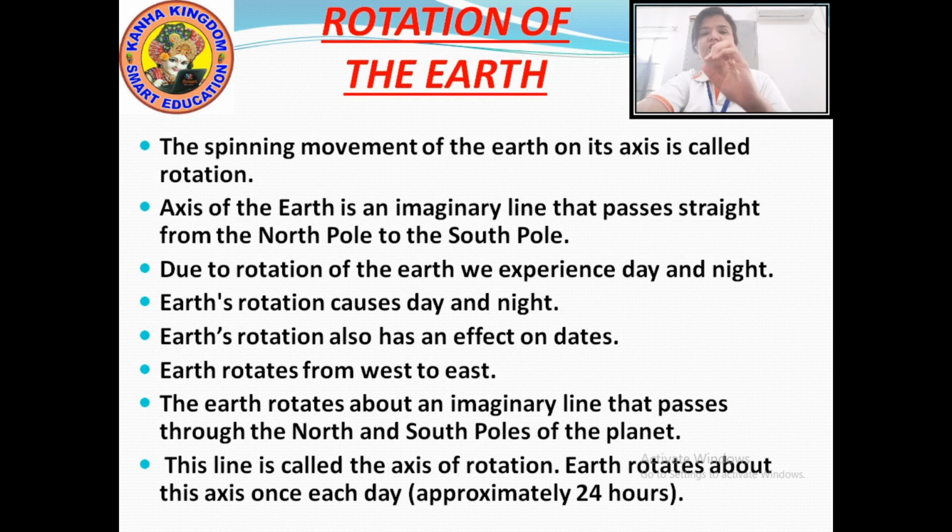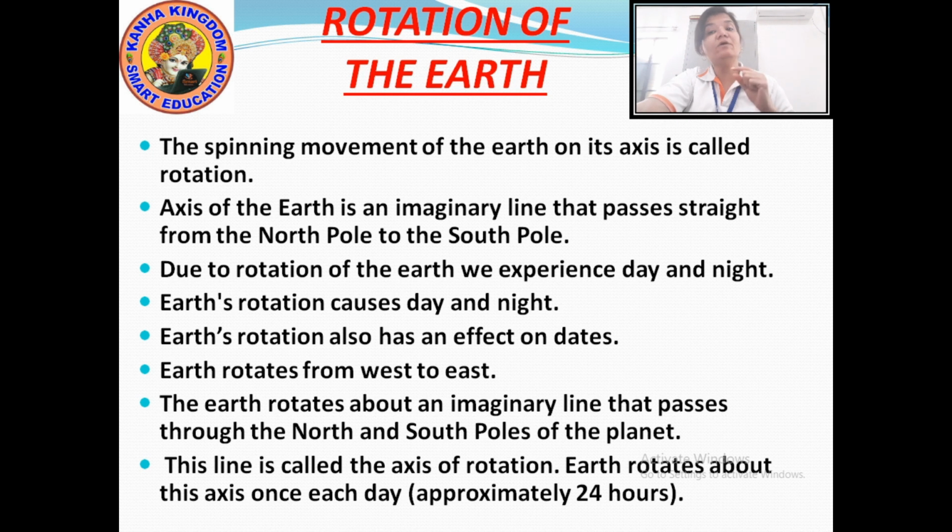Now, in the rotation of the earth, first let's know what is the rotation of the earth. Okay? The spinning movement of the earth on its axis. In the easy way, you can say the spinning movement of the earth on its axis is rotation. On its axis means rotating on its own place. Okay? The axis of the earth.